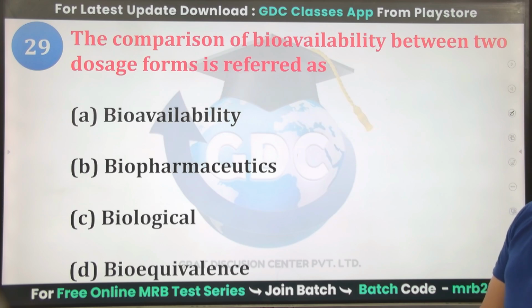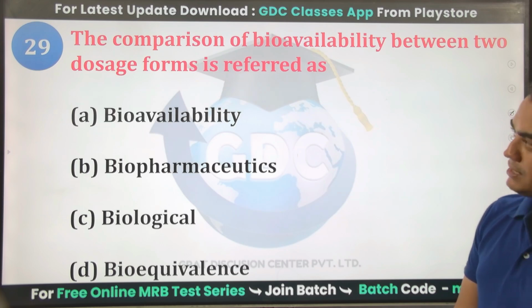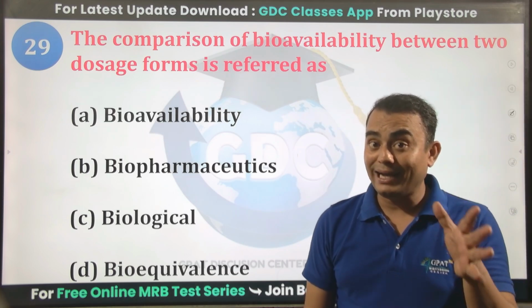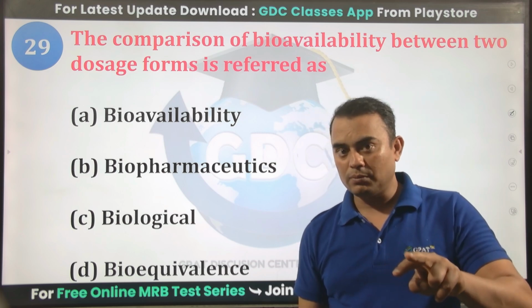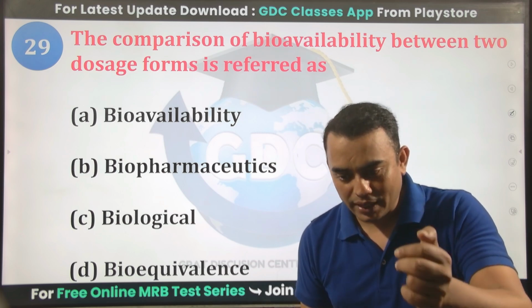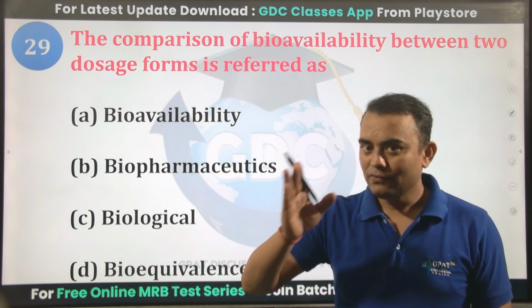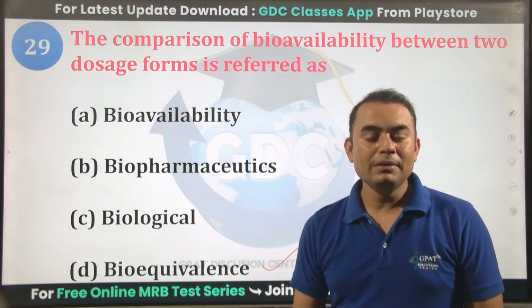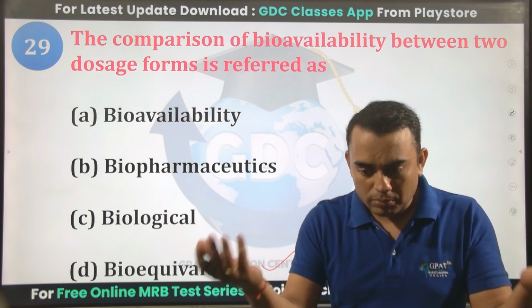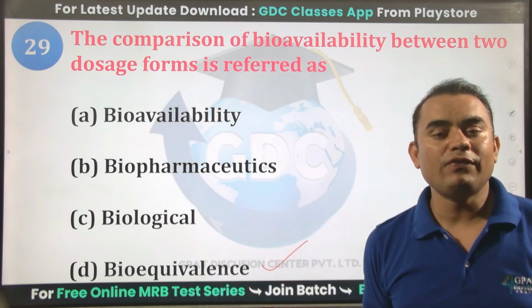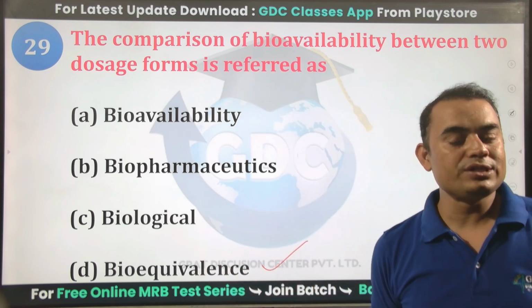The comparison of bioavailability between two dose forms is called bioequivalence. When any drug finishes its patent time, two or three or more companies go for manufacturing, so they don't need to study the bioavailability.